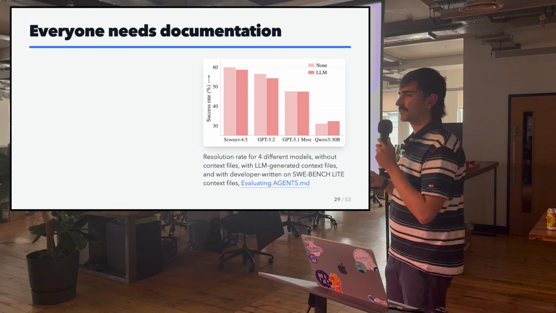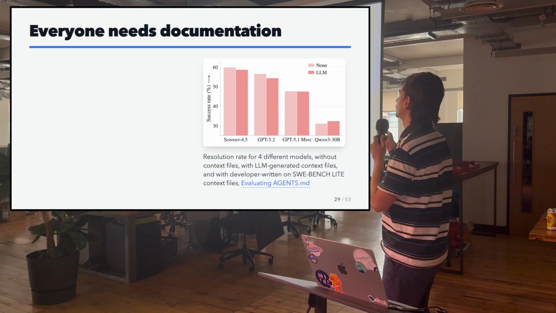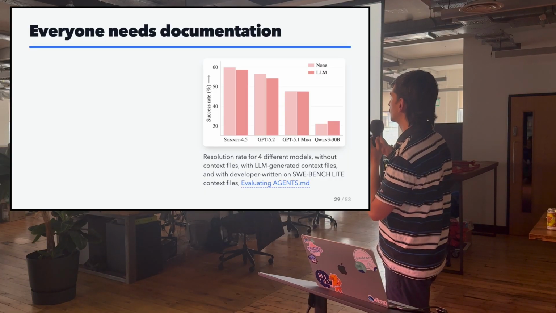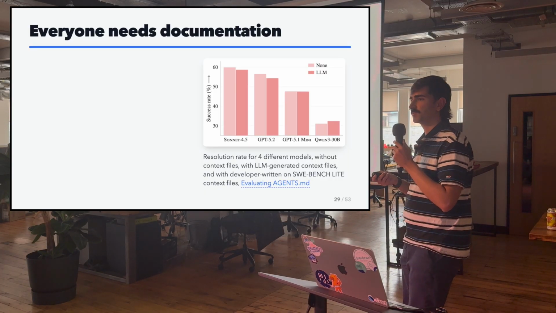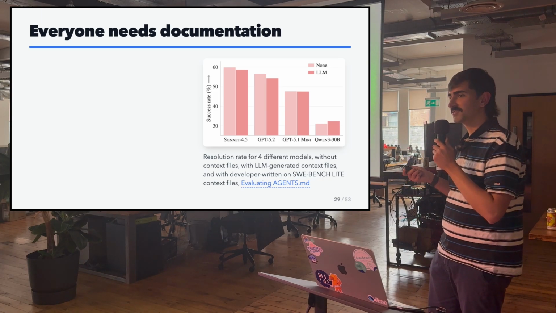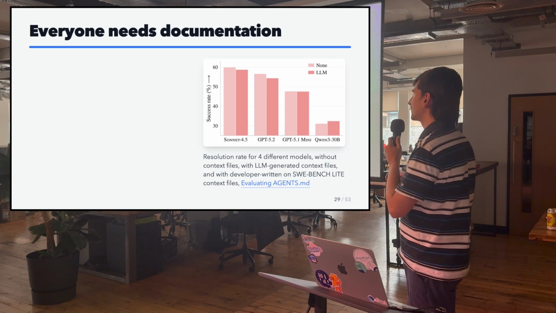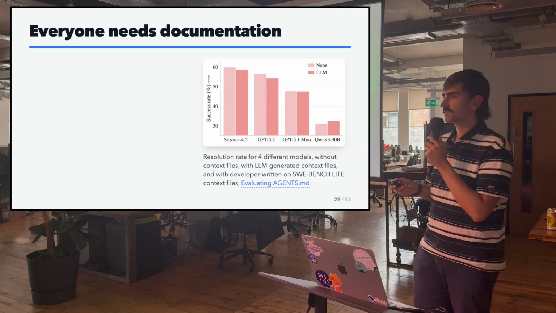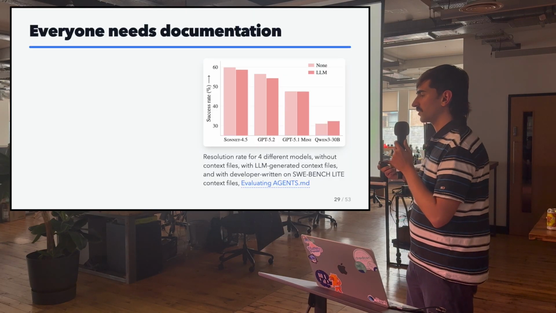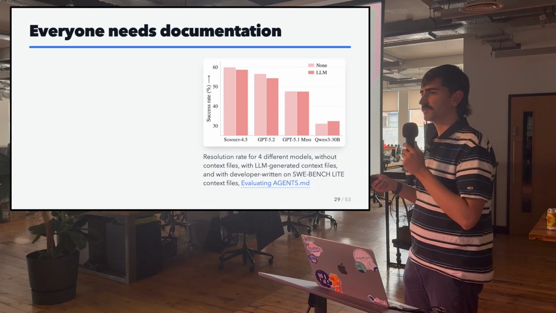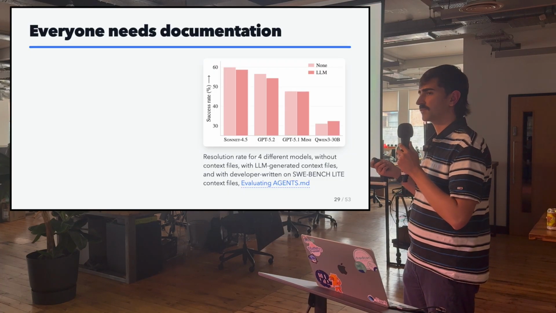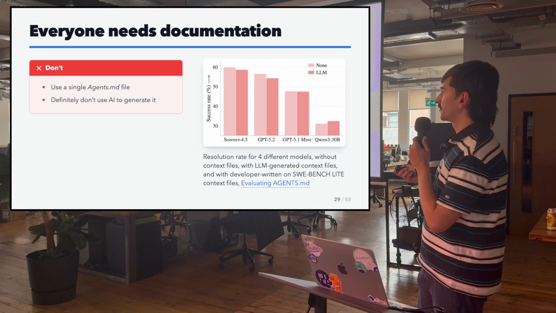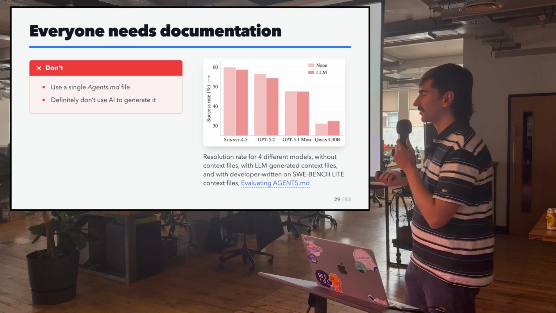Another thing that supports this hot take is that there was a study on success rates when people do not have an agents.md file, or when people have an agents.md file that was generated by an LLM, because we are that lazy that we can't be bothered to write one. It generally performed worse in most models, a little bit better here. But I think what this tells us is that by generating an agents.md file with an LLM, you are reinforcing the biases that it already thinks your code base has. So my recommendation is to not use an agents.md file, and definitely don't use AI to generate it.